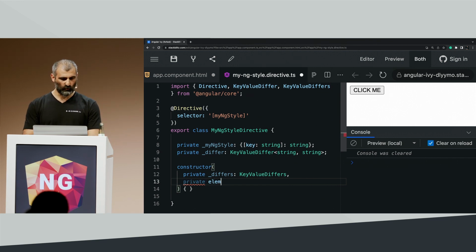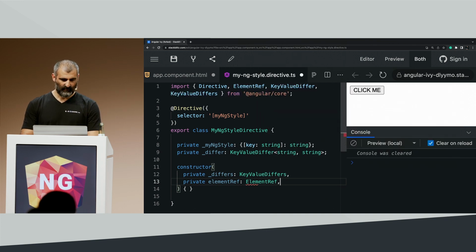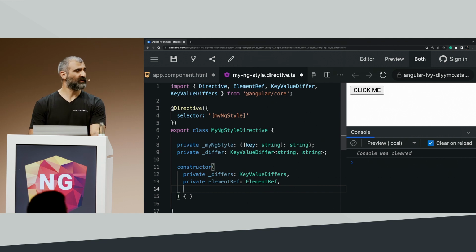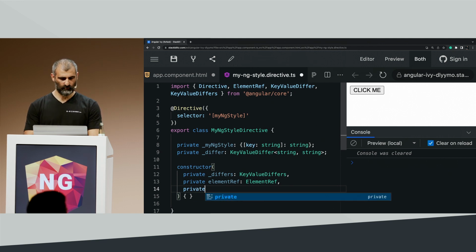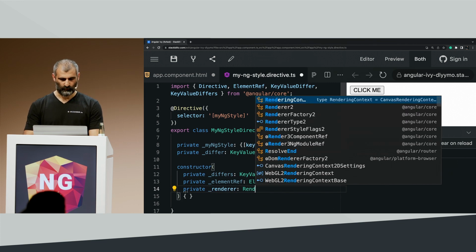So we also need the element ref of type element ref, of course. And the last thing we need is the renderer, because we're making changes on the DOM. So I'm going to also inject, let's keep conventions, renderer 2.